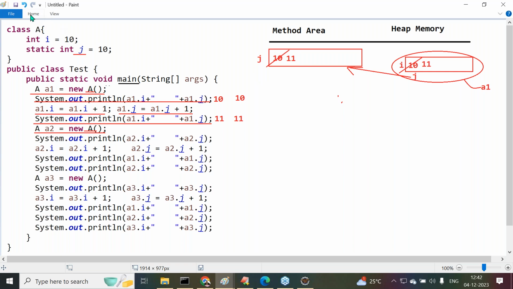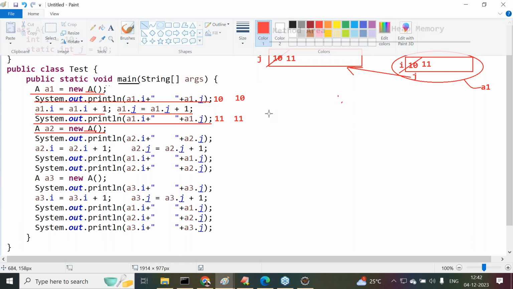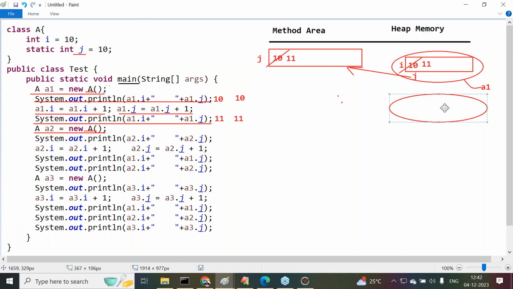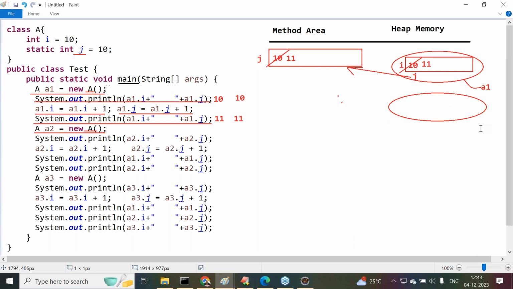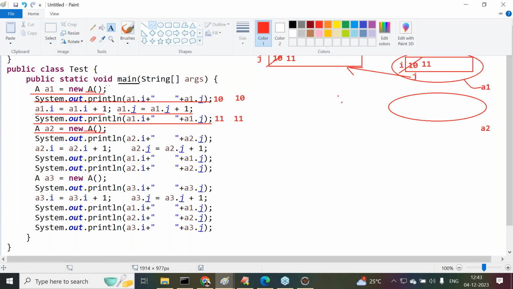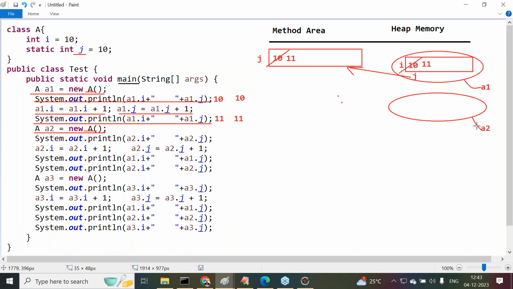So now finally, what happened there? The second object is created. When the second object is created, its reference variable is available. What is the reference variable? A2 is the reference variable that we are getting. Now this is the reference variable.